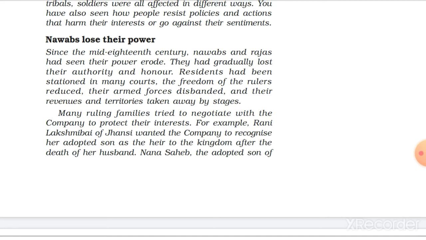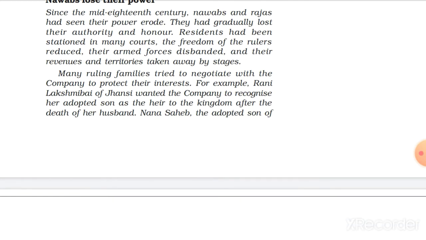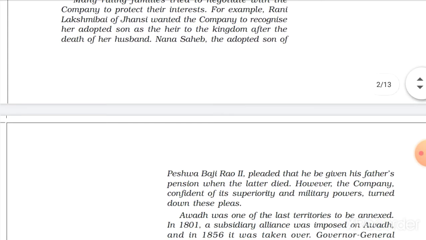The second thing here is Nana Sahib, the adopted son of Peshwa Bajirao II. So it is almost the same case as Jhansi.